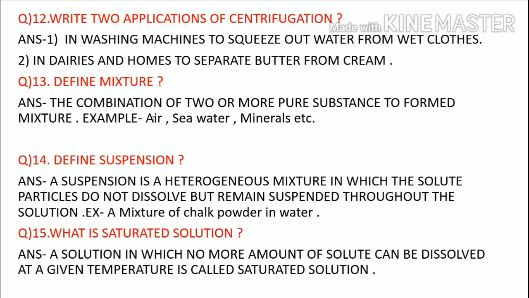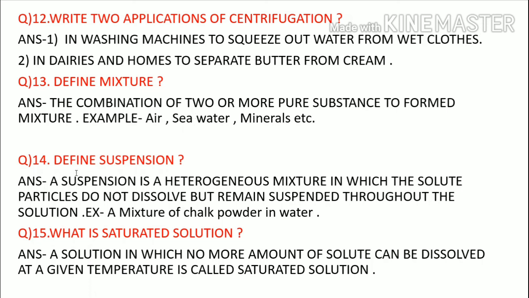In air, oxygen, nitrogen, carbon dioxide gases are present. Oxygen is a pure substance. Nitrogen is also a pure substance. Both are mixed, then they form a mixture. Seawater: in seawater, water, NaCl and many minerals are present. In minerals, many kinds of iron, copper, zinc, etc. are present. That's why this is a mixture.